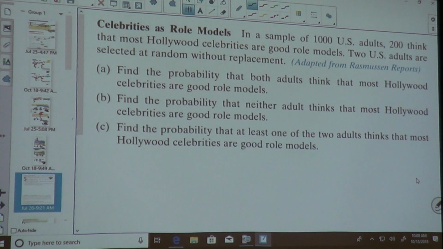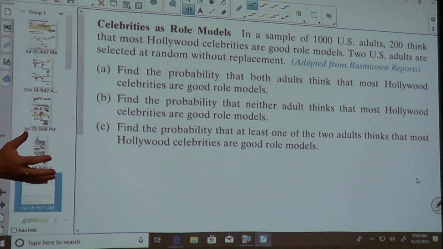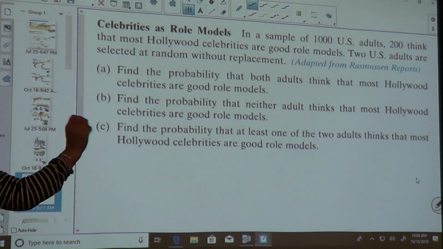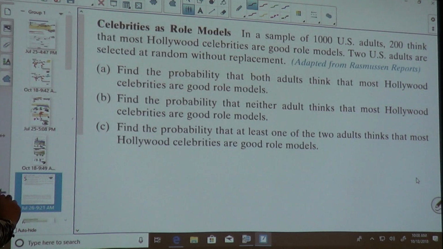Hollywood celebrities are good role models. Two U.S. adults are selected at random without replacement. So I went to 1,000 people and said, do you think Hollywood celebrities are good role models? 200 people said yes. I picked 2 at random without replacement. Find the probability that both adults think that most Hollywood celebrities are good role models.